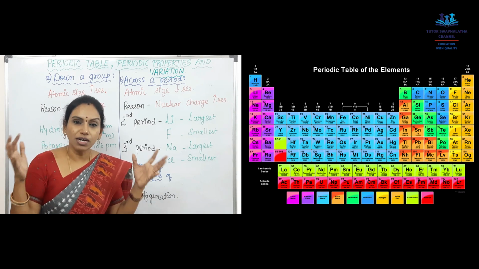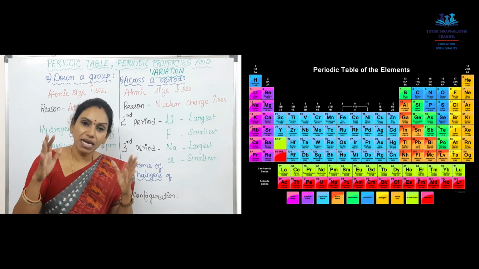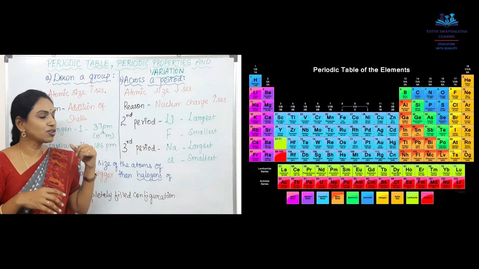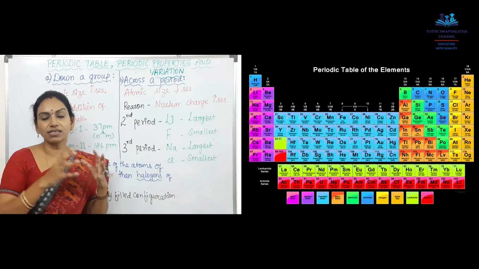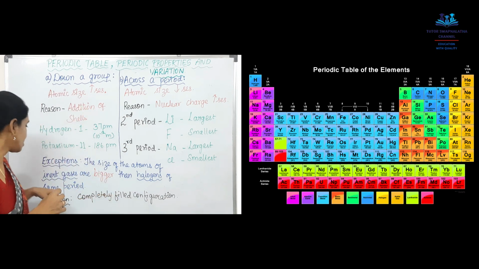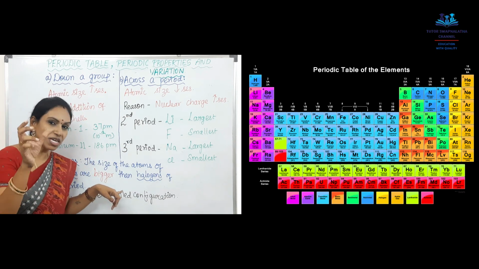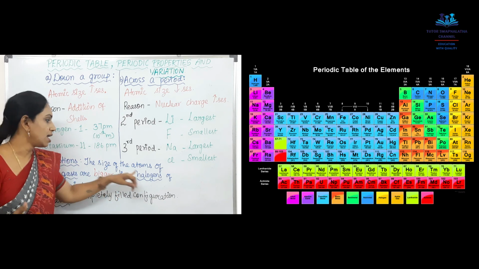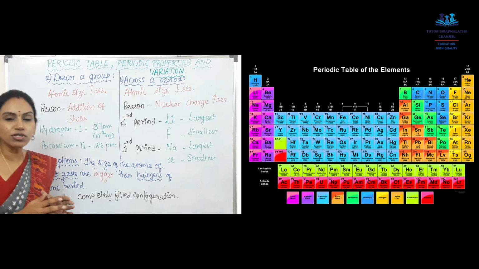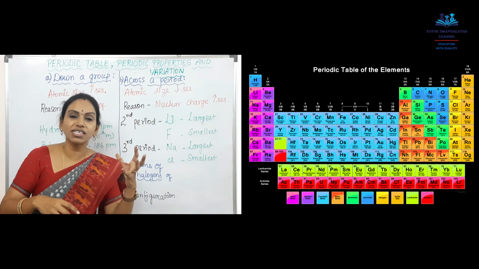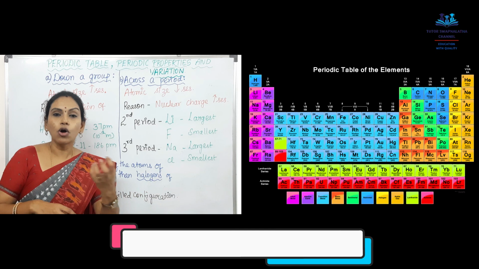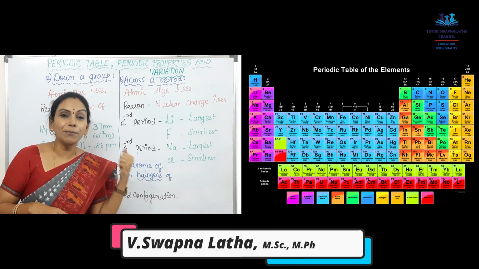So the atomic size also remains the same. Nuclear charge does not decrease the atomic size here. So that is the reason inert gases should be smaller, but they are bigger than the halogens. Because the completely filled electronic configuration is very strong, a nucleus cannot attract or pull the outermost completely filled shell towards itself.